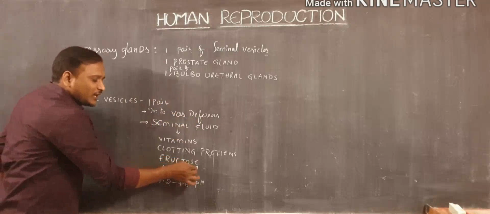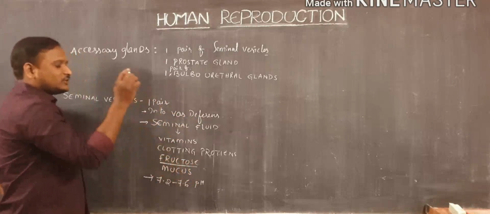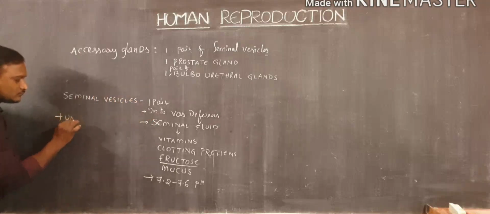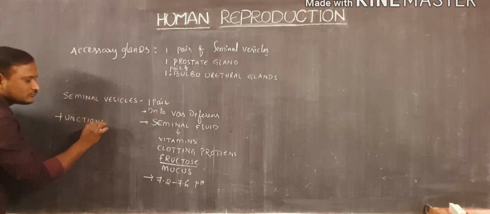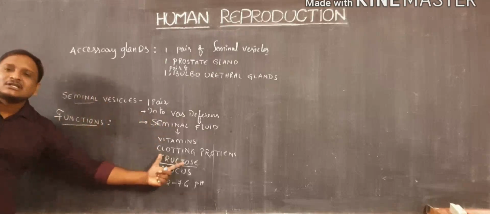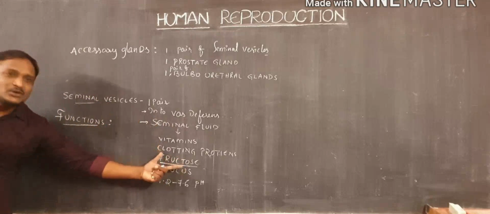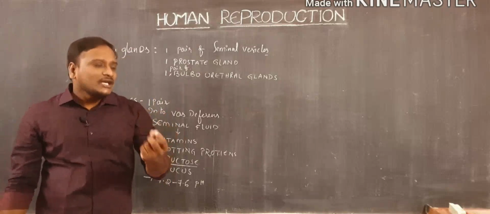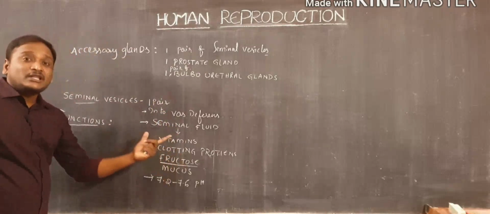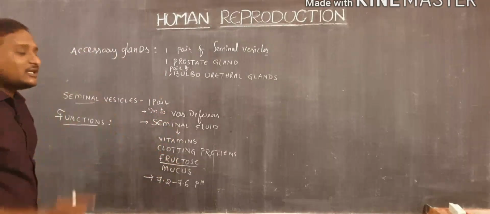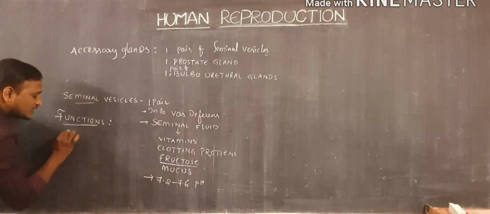Here, fructose is present, so what will happen? Main functions of the seminal fluid: observe here, fructose is present. Fructose is helpful for providing an energy source. Because of the fructose, this seminal fluid provides nutrients or nutrition to the sperm cells. That is the main function, that is nutrition.